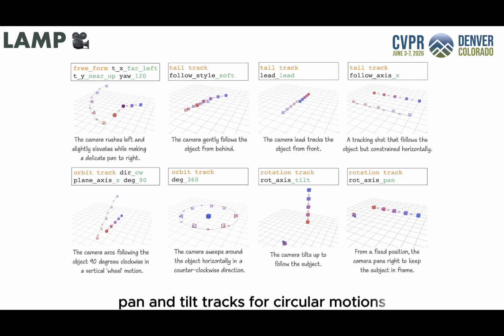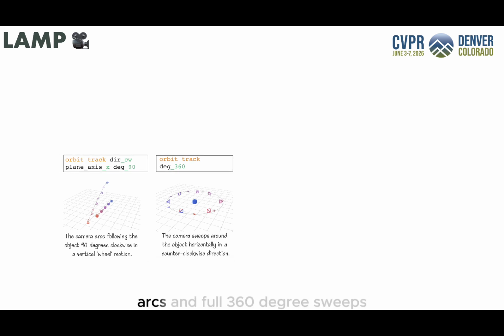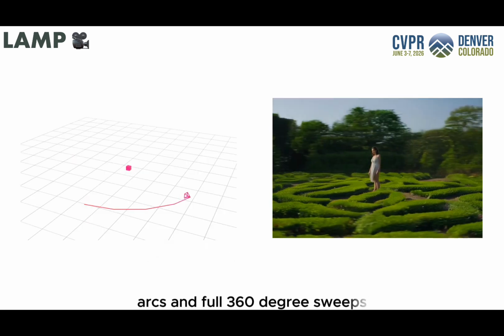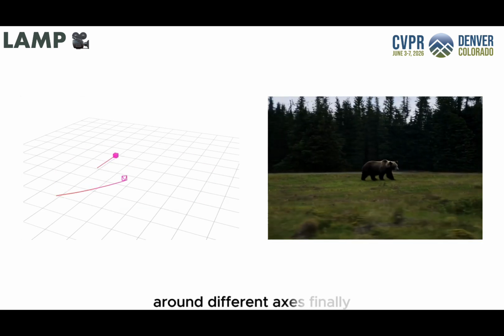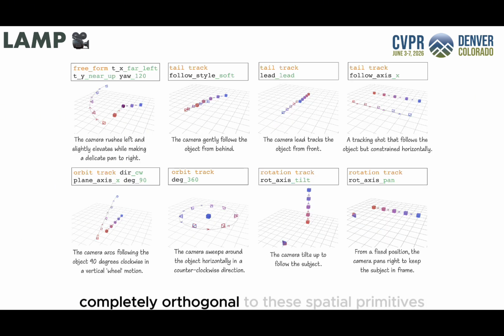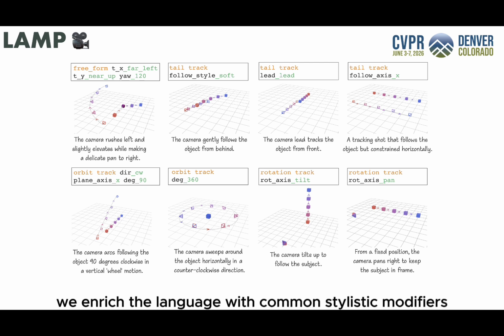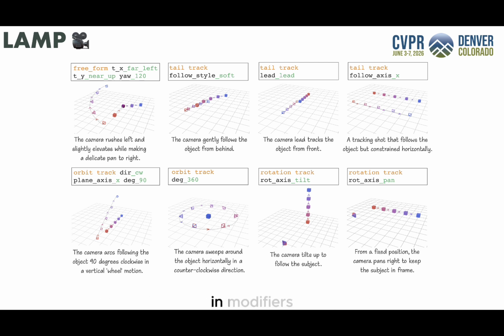For circular motions, the orbit track handles both short arcs and full 360-degree sweeps. You can easily define a fixed or variable radius around different axes. Finally, completely orthogonal to these spatial primitives, we enrich the language with common stylistic modifiers. You can easily inject steadiness effects like camera jitter, or control the acceleration using speed and ease in modifiers.